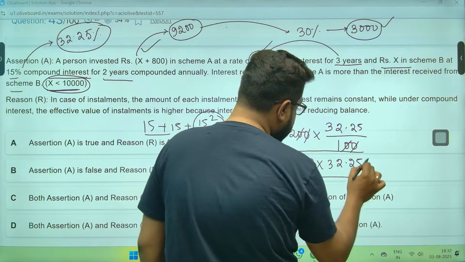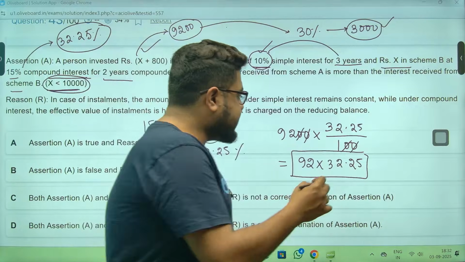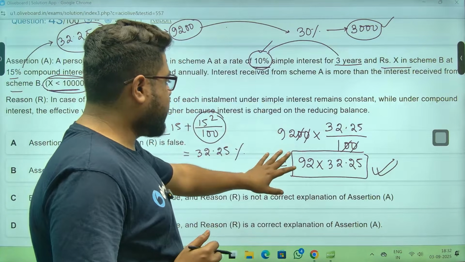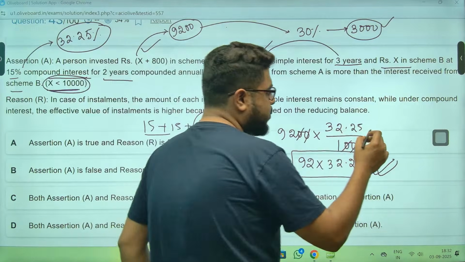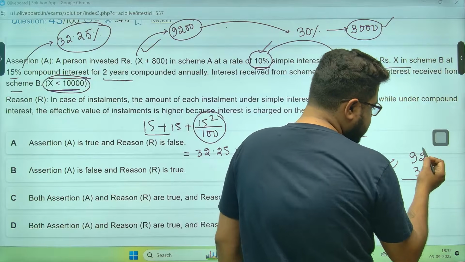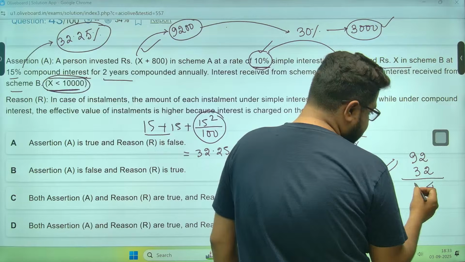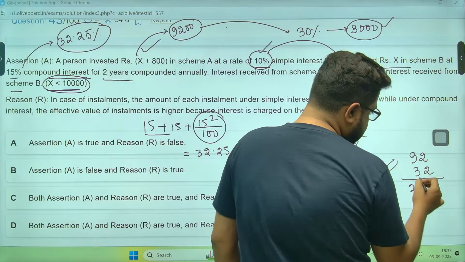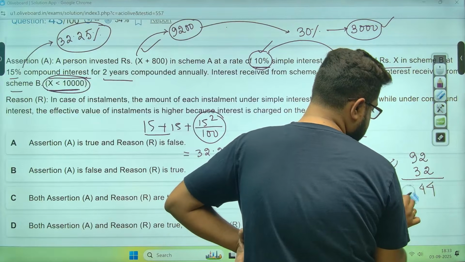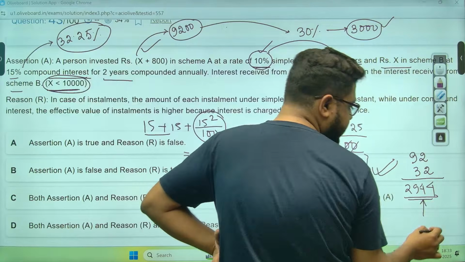Now, I don't want you guys to calculate. Just tell me whether this is less than 3,000. It is definitely less than 3,000. Just calculate 92 into 32 if you want to check. 92 into 32 you do. So 2 2s are 4. 9 3s are 27... 2 2s are 4, 3 9s, 27, 29: 2944.